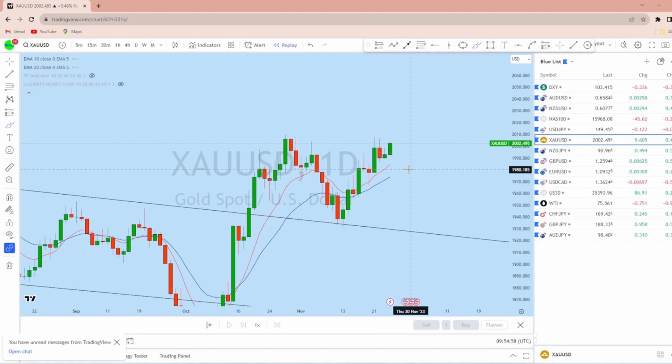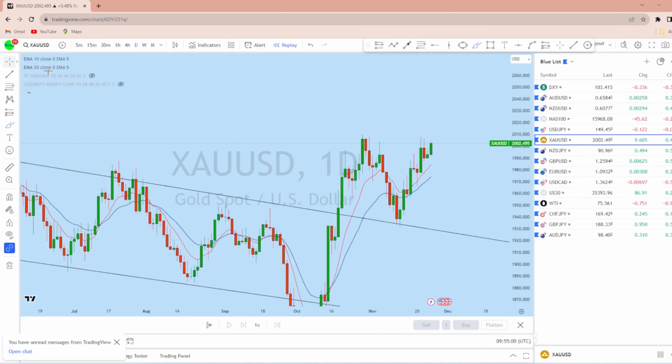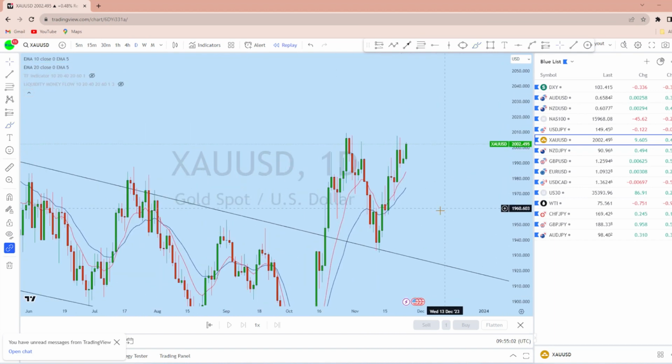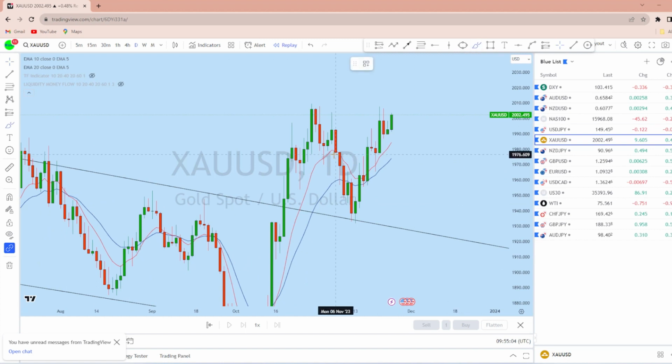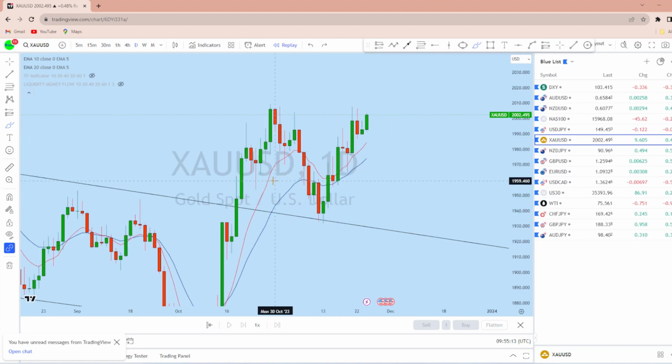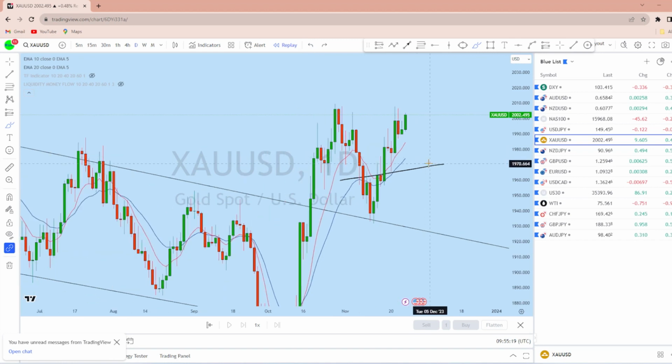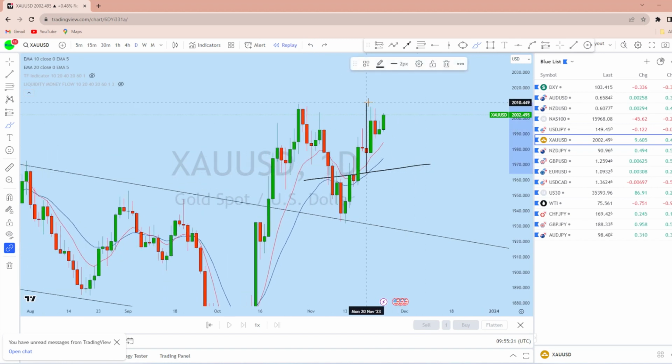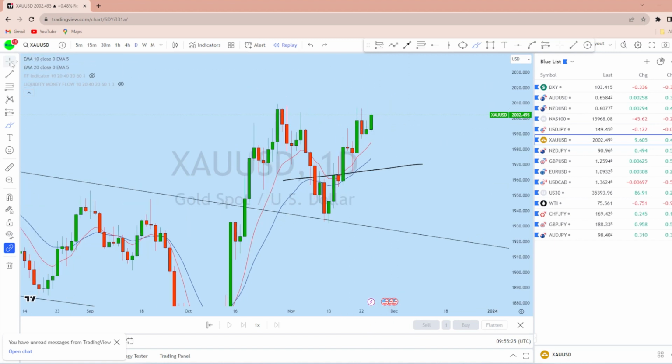Now looking at the daily time frame on gold, we can see that from the daily perspective, there is an inverted head and shoulders in that area. With that inverted head and shoulders, as we see that the price has broken to the upside and retested this neckline of the previous resistance, which is turning support here, we can expect gold to break to the upside, as we see that it is still showing strong bullish momentum.